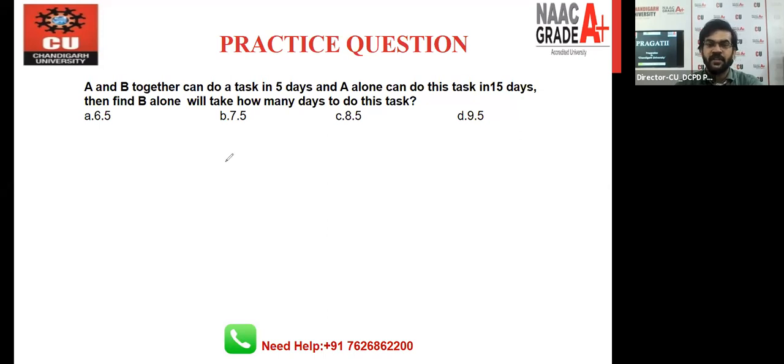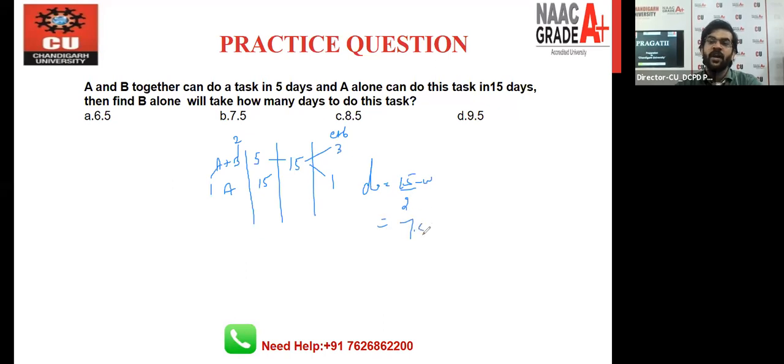So here it is mentioned that A and B can do this task in 5 days. A can do this task in 15 days. Take the LCM 15. Again, divide work with the days, 3 and 1. These are the efficiency. So efficiency for the A is 1. So remaining 2 is for the B. So how many days B will take? Work divided by efficiency of B, 15 divided by 2, that is 7.5 days.